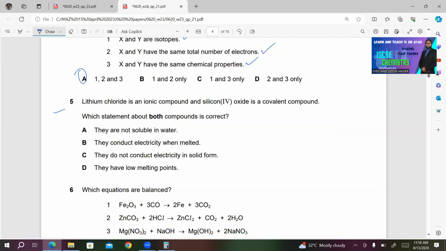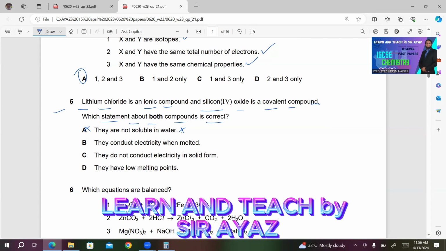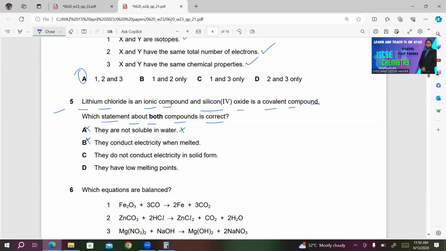Number 5, lithium chloride is an ionic compound and silicon(IV) oxide is a covalent compound. Which statement about both compounds is correct? A, they are not soluble in water. This is incorrect. The reason is that most of the ionic compounds are soluble in water. B, they conduct electricity when melted. This is incorrect because only lithium chloride, which is an ionic compound, conducts electricity when melted. Silicon(IV) oxide does not conduct electricity even when melted. So this is also incorrect.